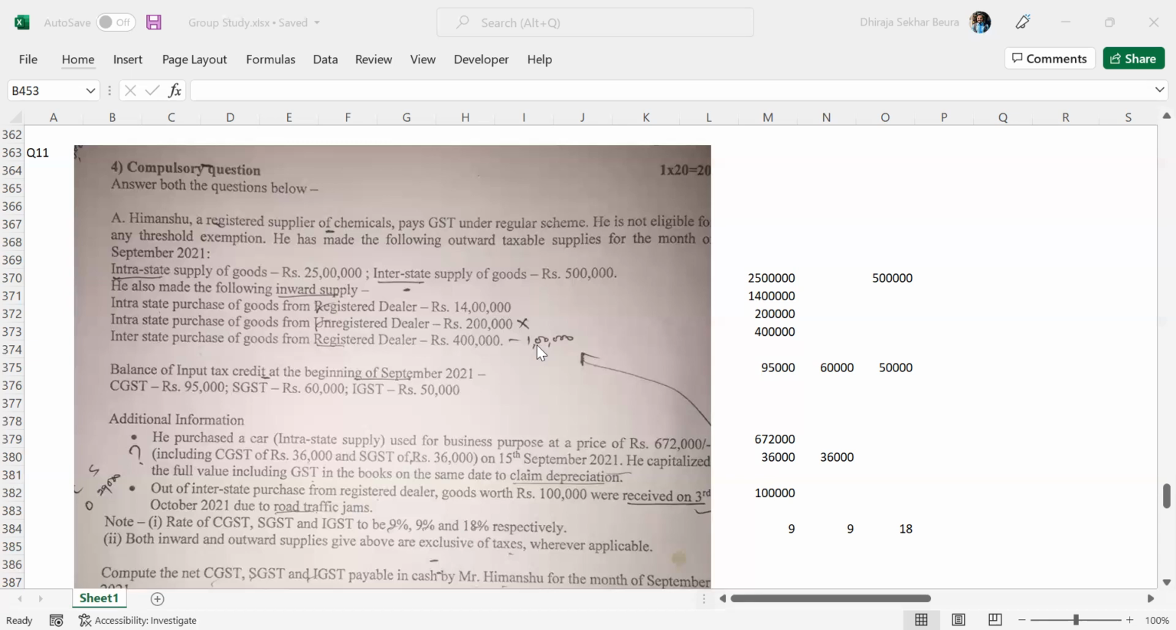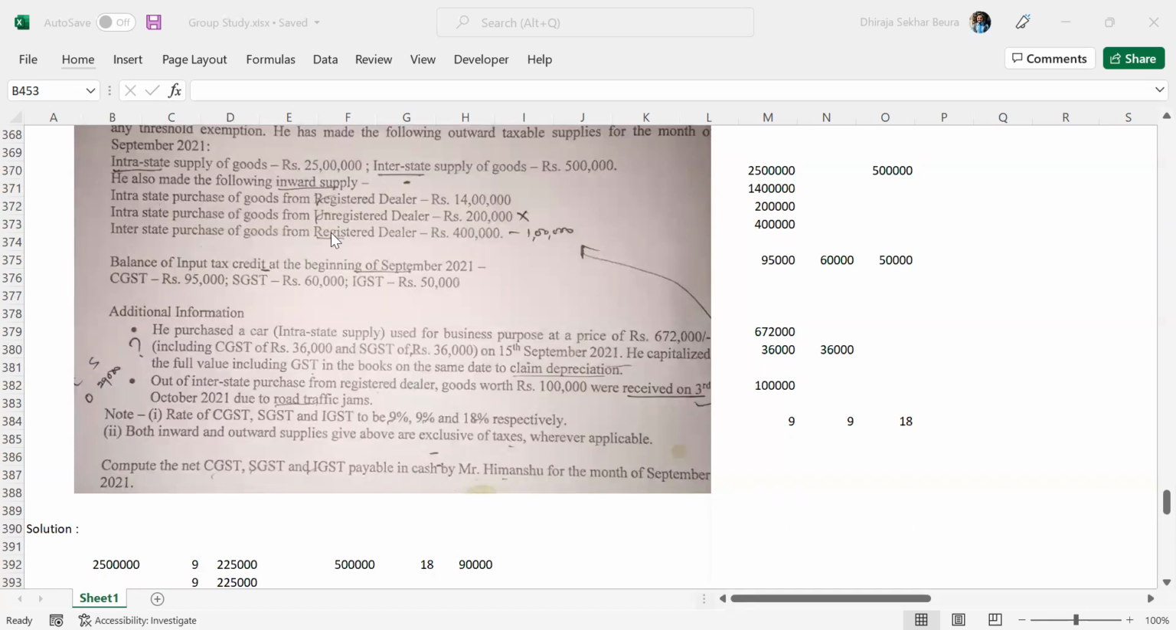Wherever necessary, we got the understanding of what the treatment will be. Rates are provided, 9%, 9%, 18%. Both inward and outward supplies are given, forget it, not important. Compute the net CGST, SGST, IGST payable in cash by Mr. Himanshu. Let's go through the solution also.